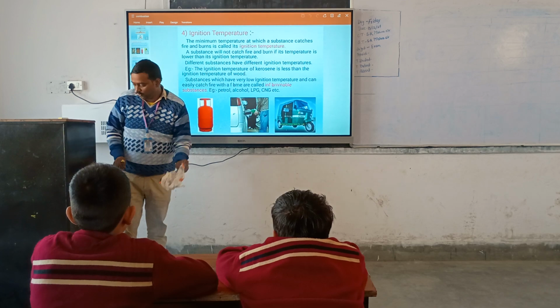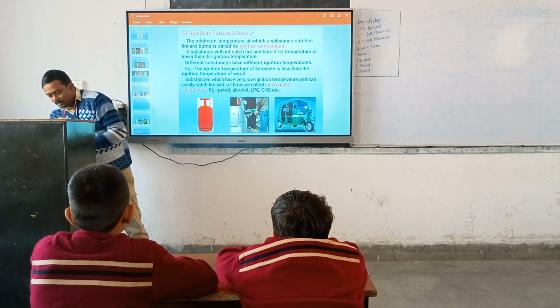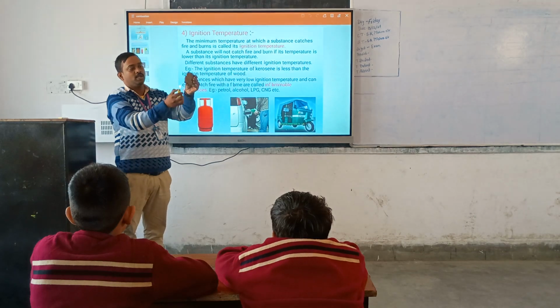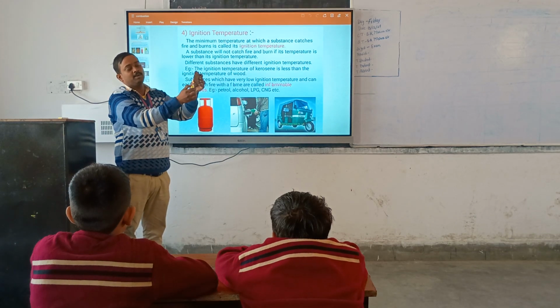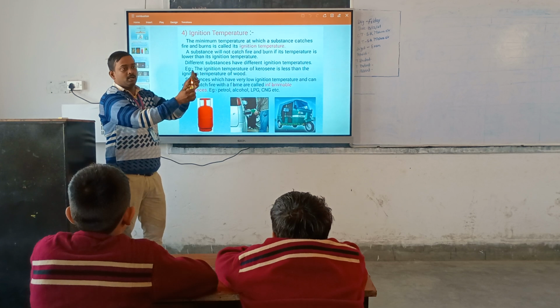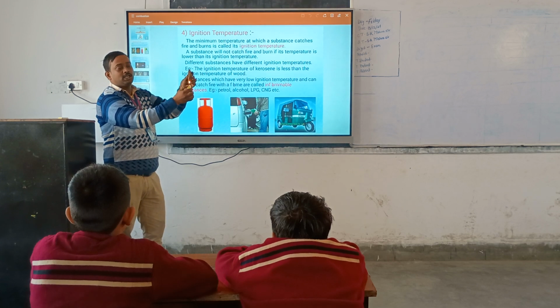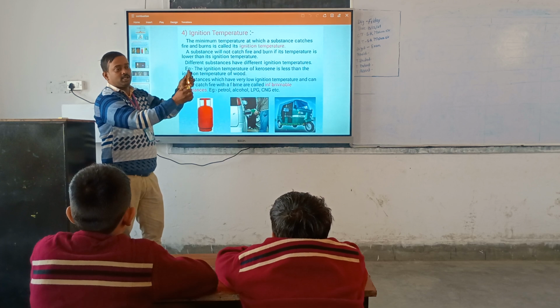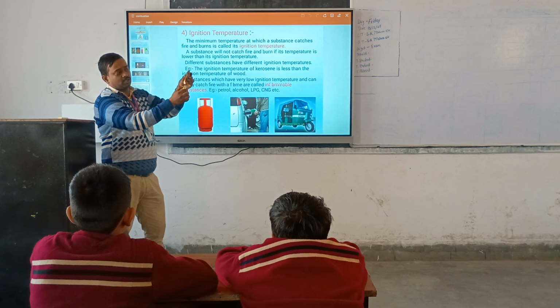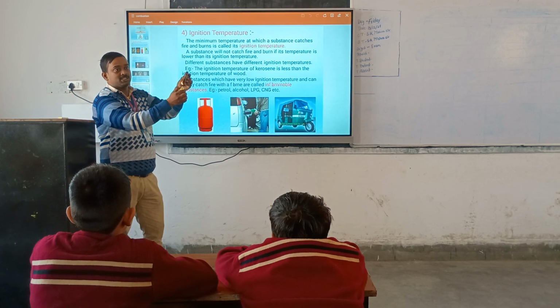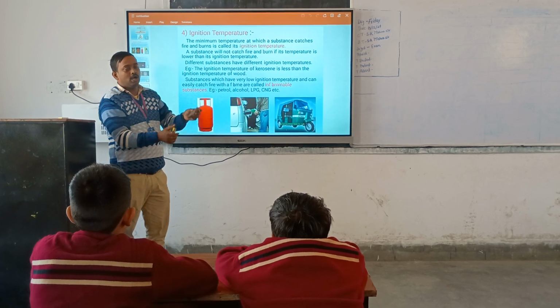But when you burn this cow dung cake, you see how much time it takes. It does not burn. Still it does not burn, because the ignition temperature of this cow dung is higher. After a few minutes, a few seconds, it starts to burn. It means that the temperature is maximum for this cow dung.